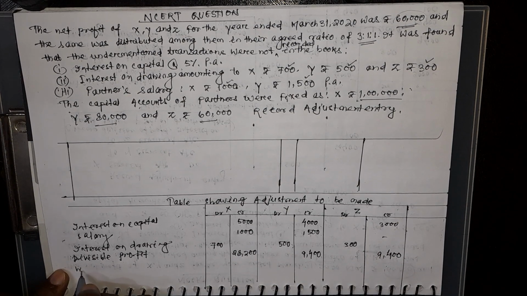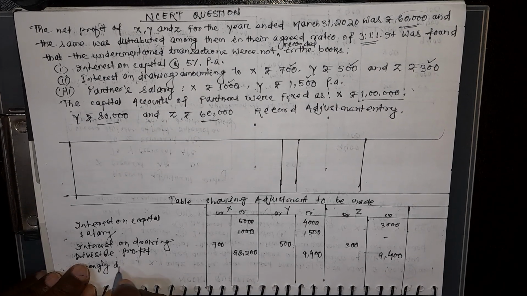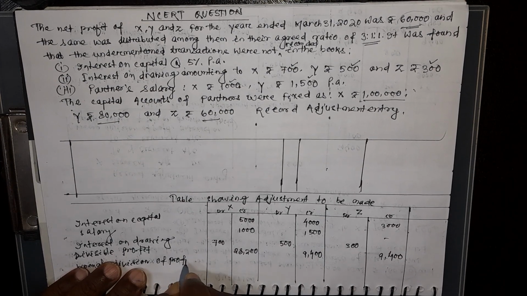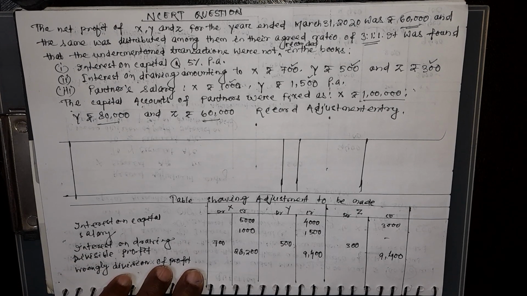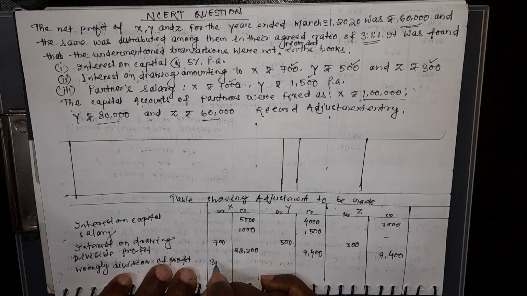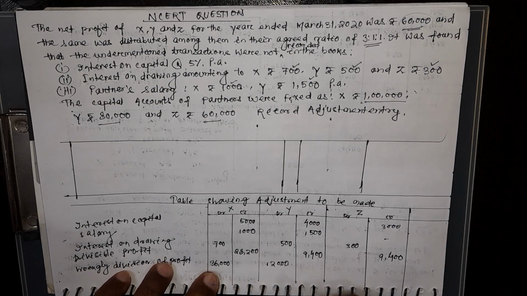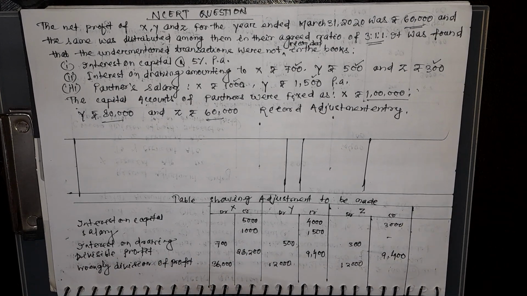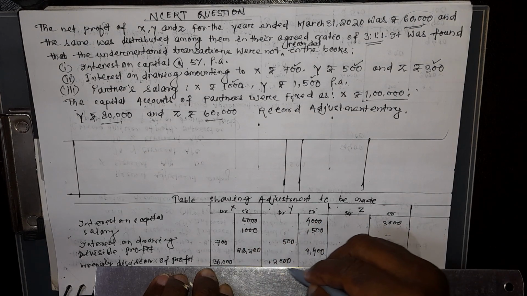But wrongly division of profit, which is already credited to their capital account. Wrongly division already credited to their capital account, so we have to make a debit here. So here 36,000, here 12,000, here also 12,000. After that you take the difference of debit and credit of each partner. Take the difference.